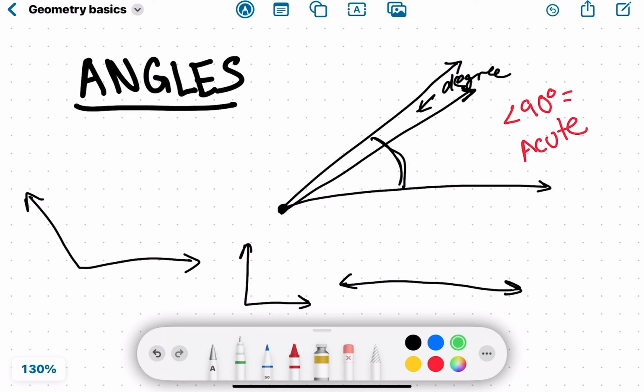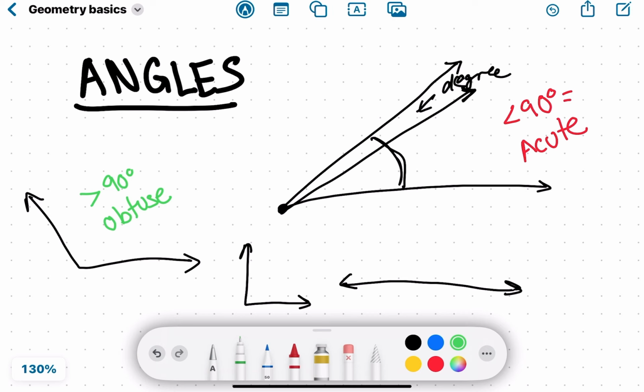Next, we have angles that are greater than 90 degrees, like this one. This is an obtuse angle. Obtuse people are usually called stupid because they're big and bulky and whatever. But that's a way to remember it. Obtuse, big, blue, dumb, something like that.